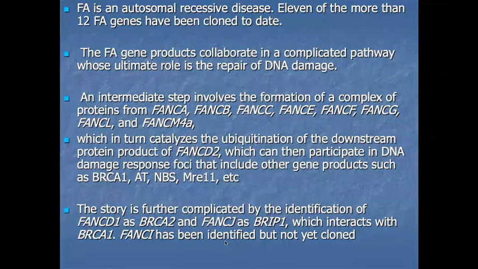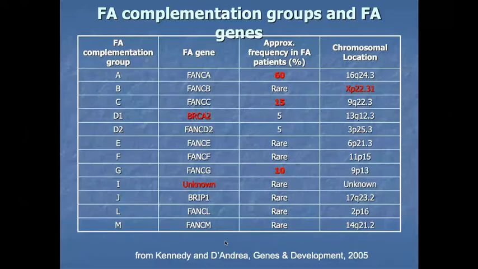This is the table showing Fanconi anemia. These are the groups: A, B, C, D1, D2, E, F, G, I, J, L, M. These are the groups and their related genes. D1 is related to BRCA2.